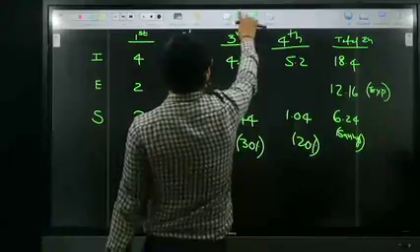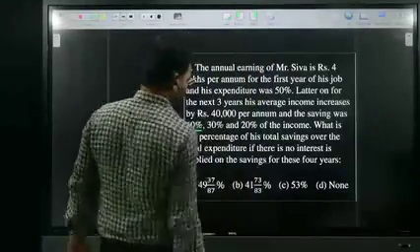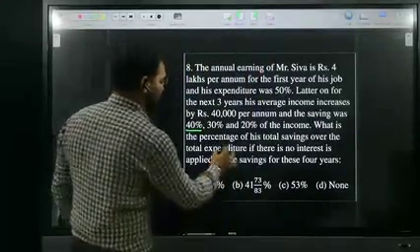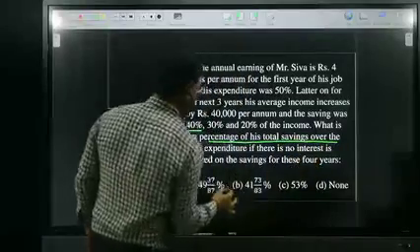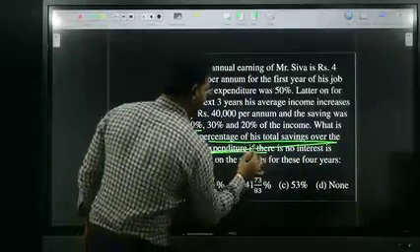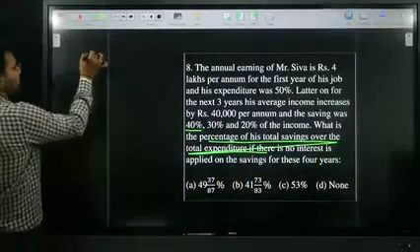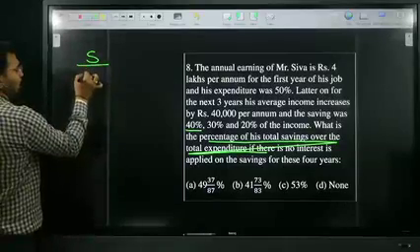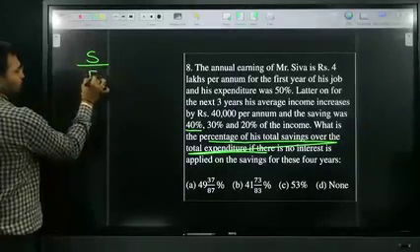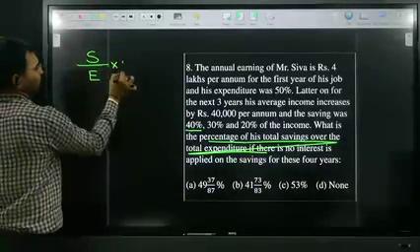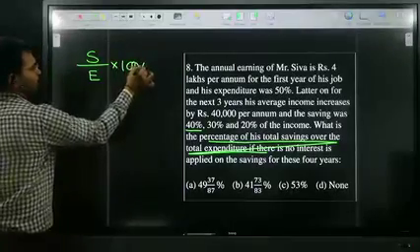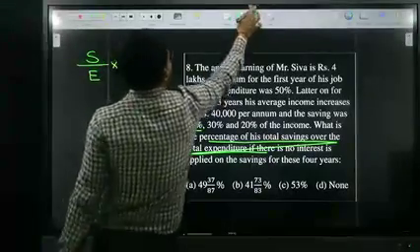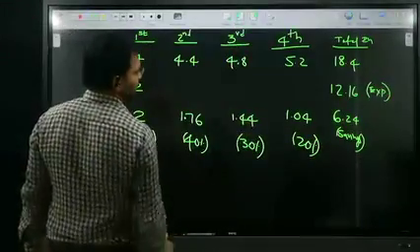The question is, what is the percentage of his total savings over total expenditure? Total savings over total expenditure into 100. Total savings are 6.24.